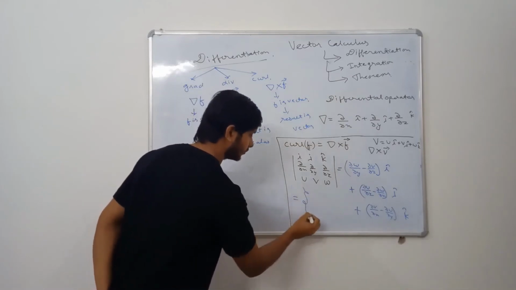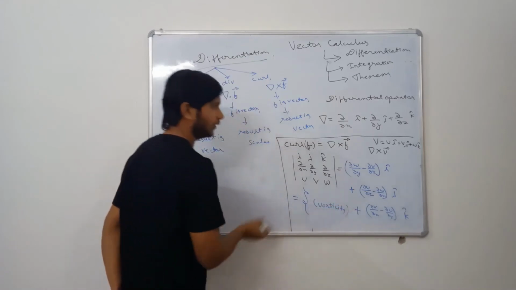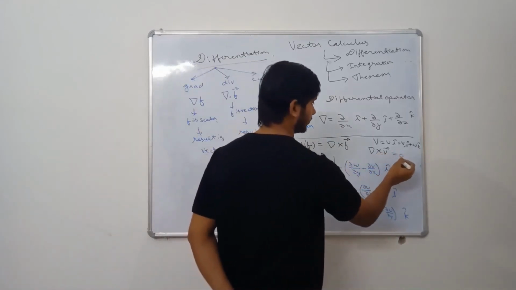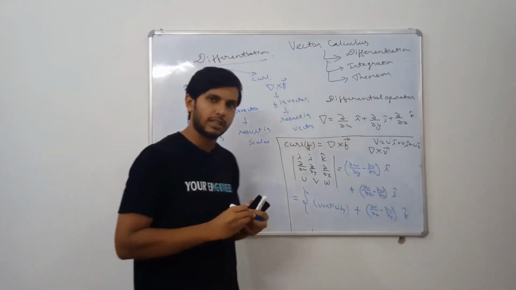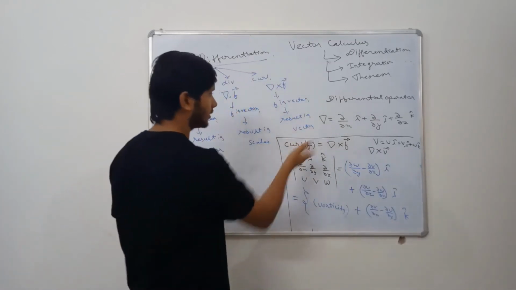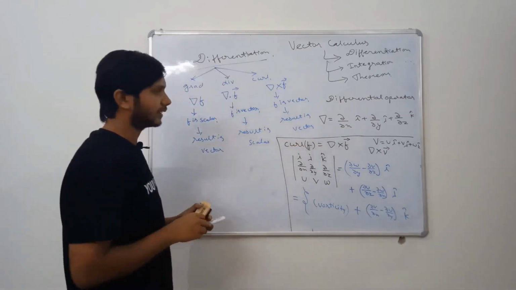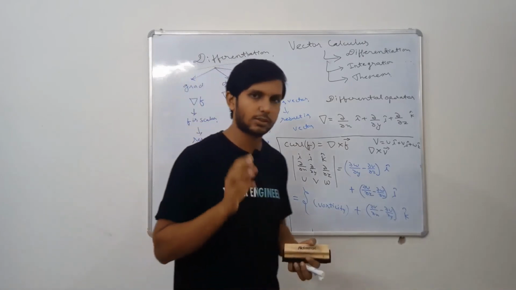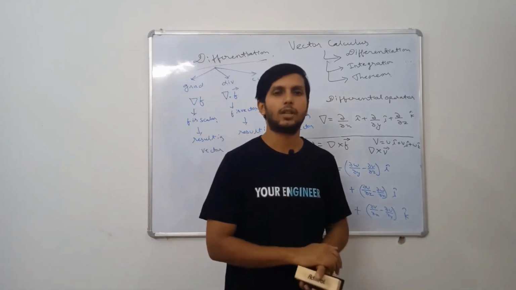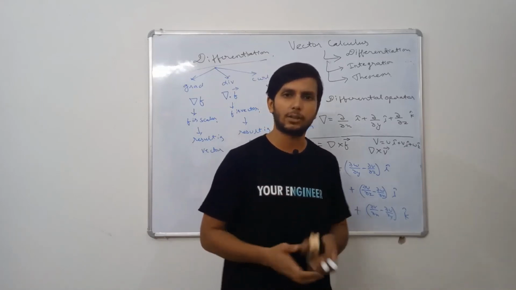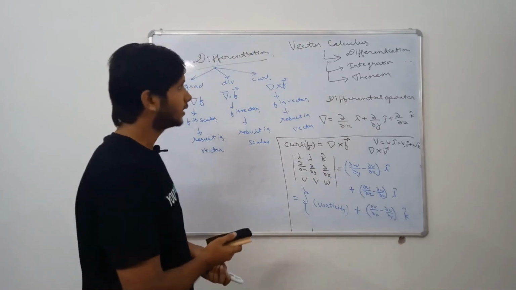And this thing is known as vorticity. So if del cross V is 0, then it will be irrotational flow. And if divergence of velocity is 0, you can say that it is solenoidal flow. Okay. So any vector whose divergence is 0 is known as a solenoidal vector. Any vector whose curl is 0, that is known as an irrotational vector. That vector cannot be rotated. So this is the whole differential calculus of the vector.